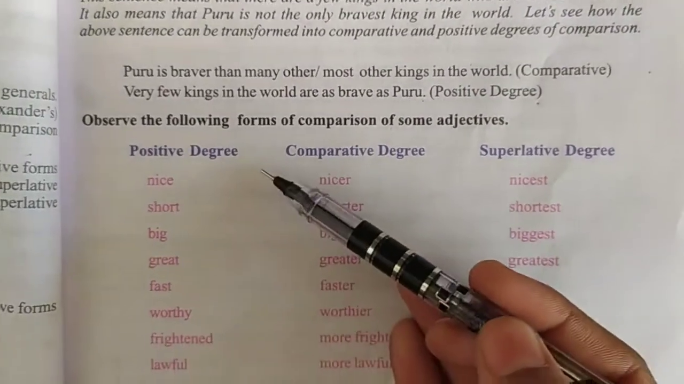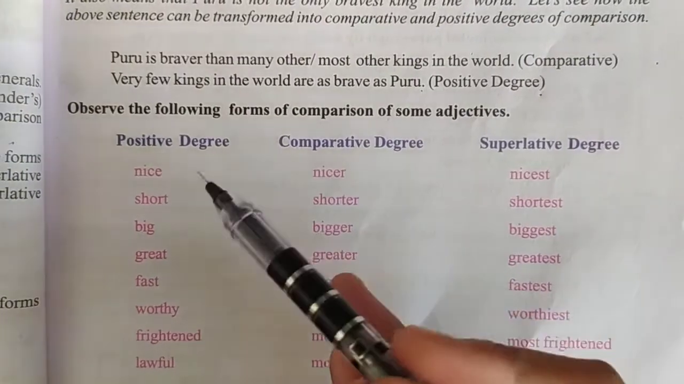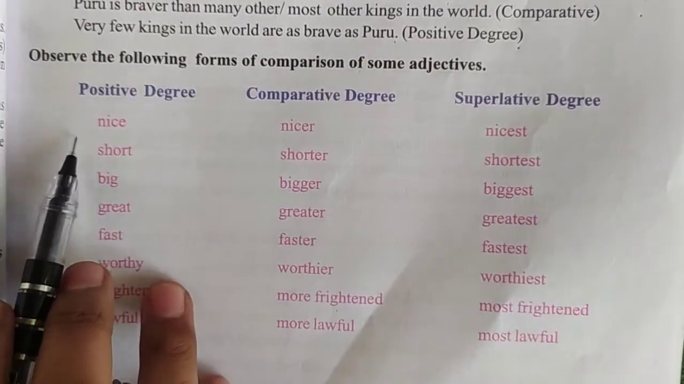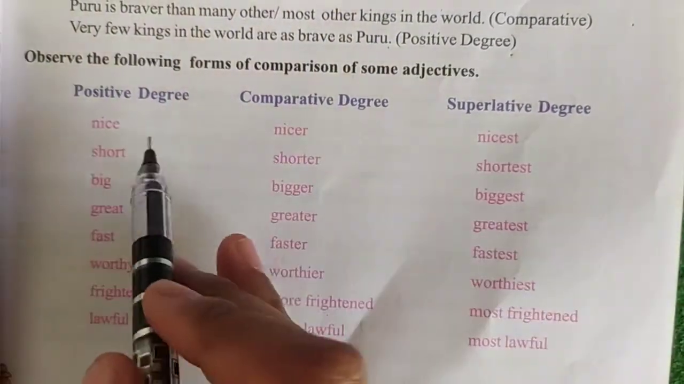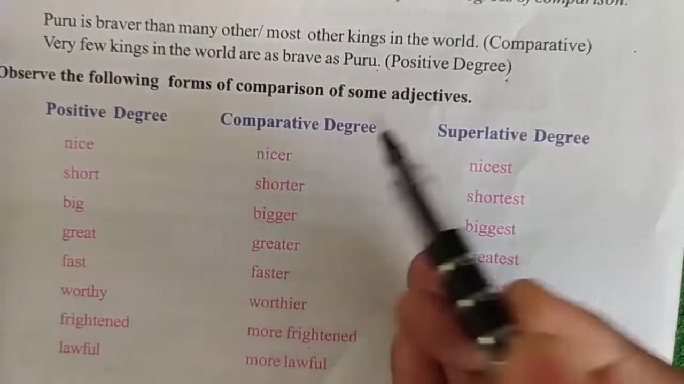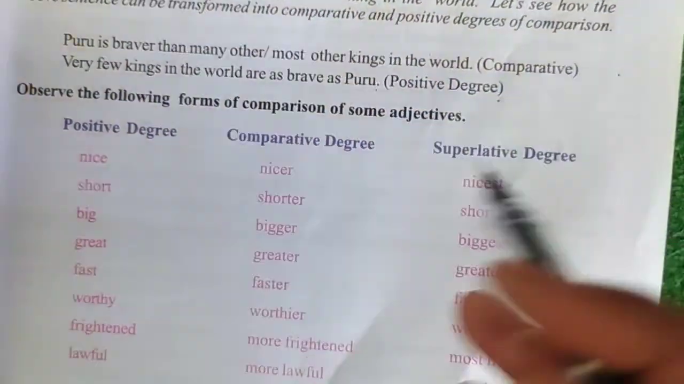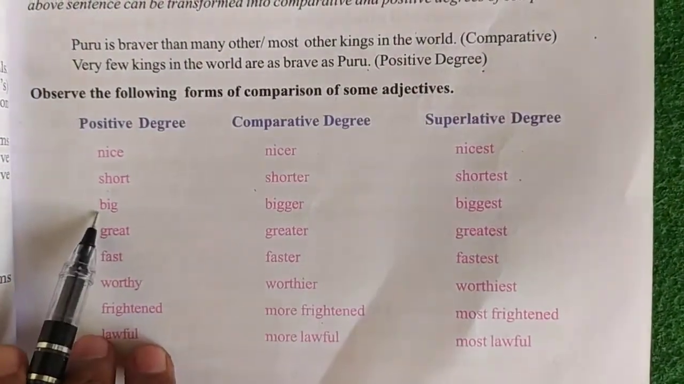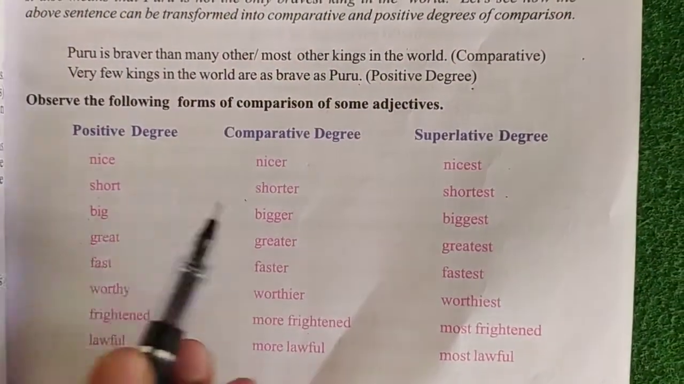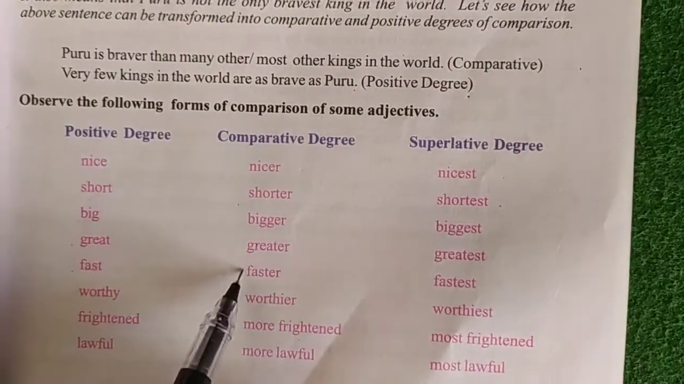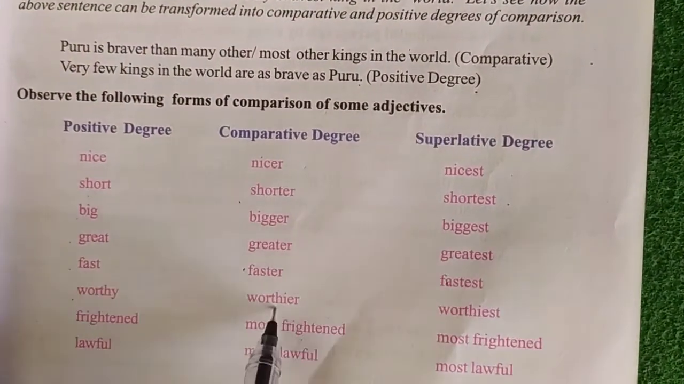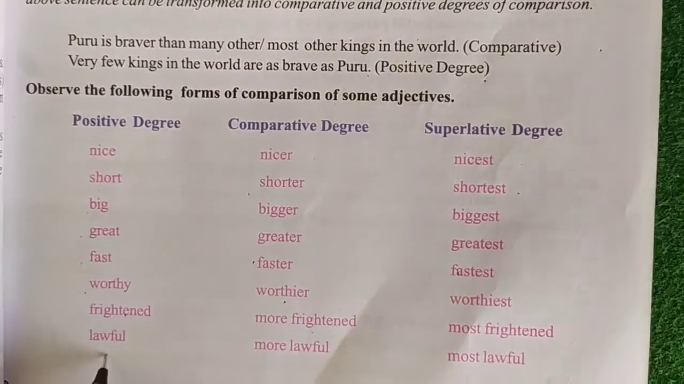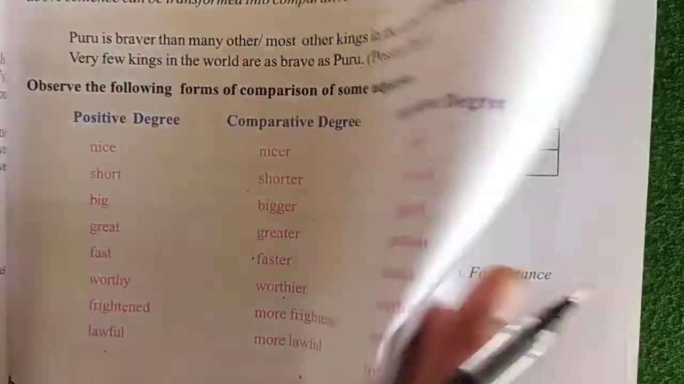Observe the following forms of comparison of some adjectives. Here they are given some adjective words. For that we need to write positive, comparative and superlative. The word nice is positive. For that word the comparative degree is nicer and the superlative degree is nicest. For the word short, shorter and shortest. For the word big, bigger, biggest. Great, greater, greatest. Fast, faster, fastest. Worthy, worthier, worthiest. Frightened, more frightened, most frightened. Laughful, more laughful and most laughful.